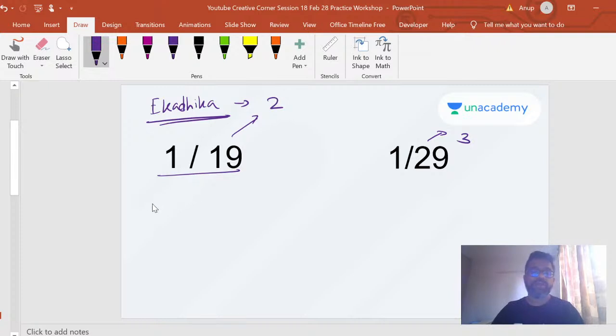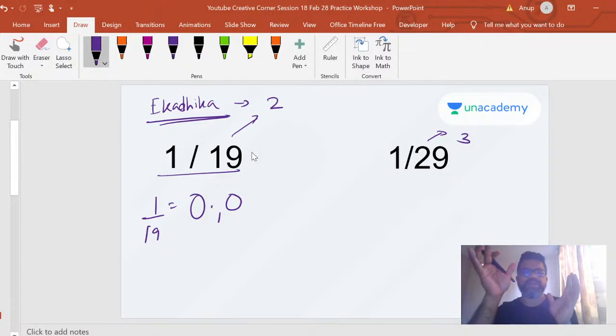So 1 by 19 is equal to, I will divide 1 by 2 in the very first case. So I put a 0. When I divide 1 by 2, I get a 0 with a remainder 1. Now this is my new dividend. The beauty of it is that Vedic Maths is trying to simplify things for you. It says don't worry about dividing by 19, just divide by 2 first. I divided by 2 first and I got this 0 remainder 1.